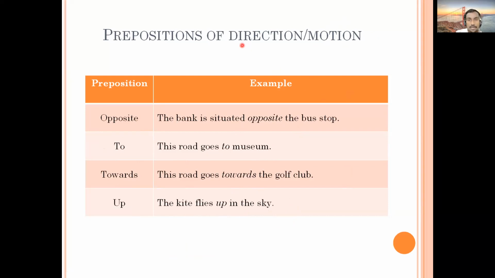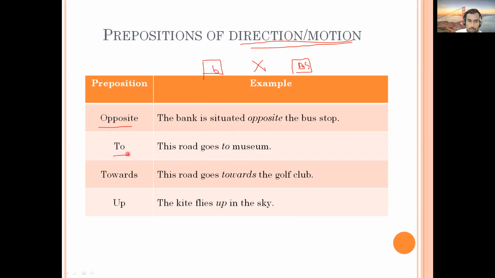Then here you are getting some prepositions which refer to direction or motion. See the first example, "opposite." The bank is situated opposite the bus stop. What do you understand by this? If here is the bank and here is the bus stop, they are opposite of each other. Here it can be the bank, here it can be the bus stop, like this. So they are situated opposite the bus stop. So here you're getting direction.